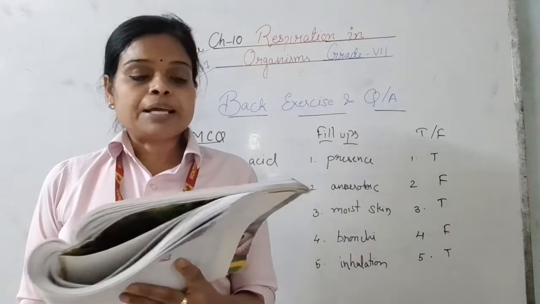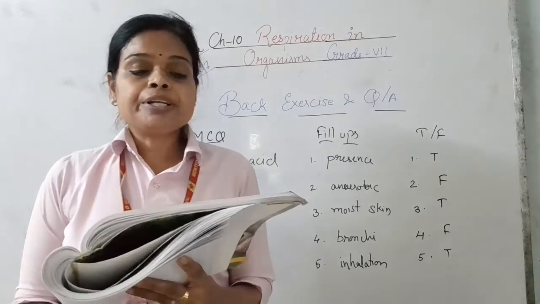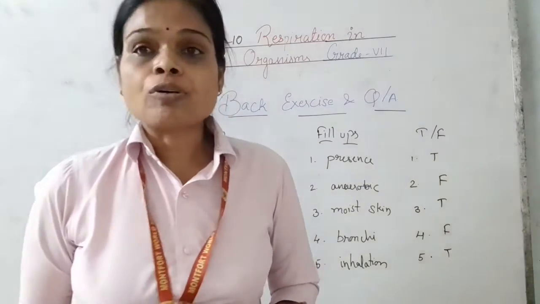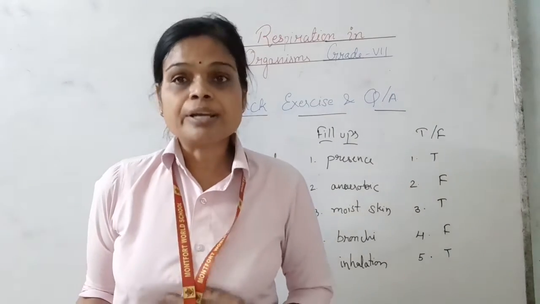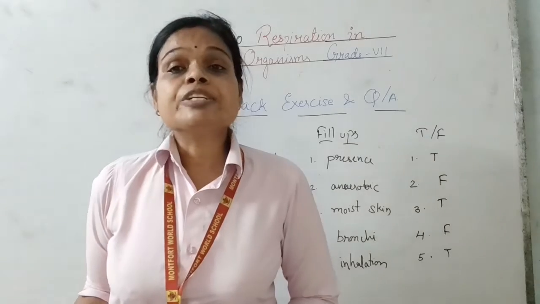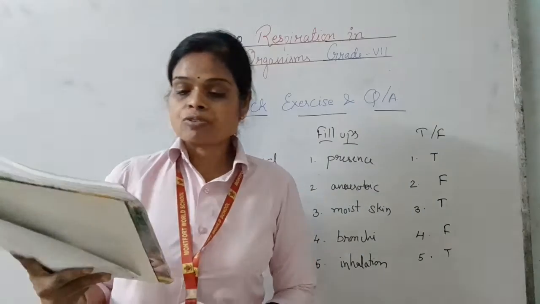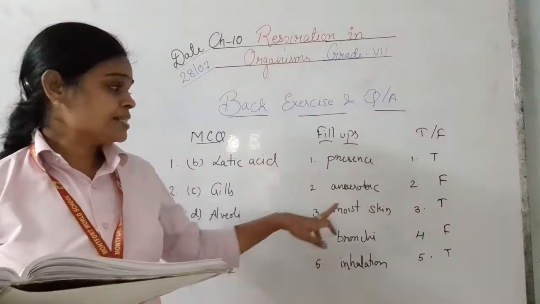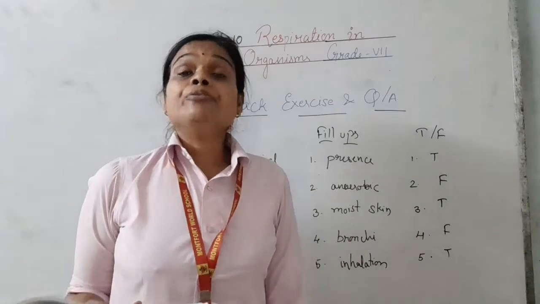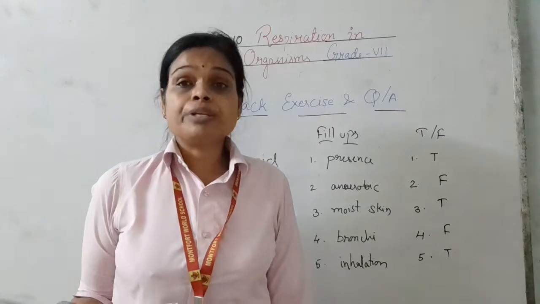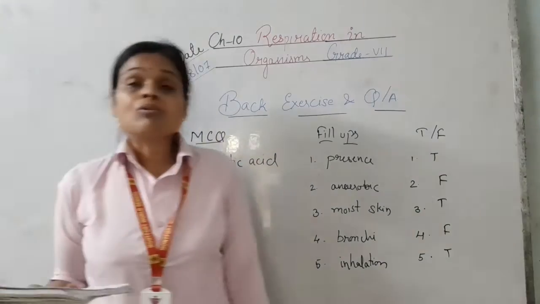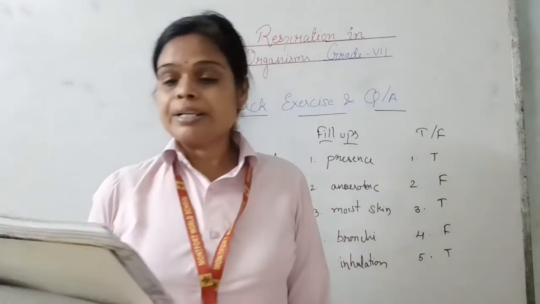Next, fill in the blanks. Aerobic respiration occurs dash of oxygen. We know that aerobic respiration occurs in the presence of oxygen, and anaerobic respiration occurs in absence of oxygen. Yeast is an example of anaerobic respiration, because yeast undergoes anaerobic respiration and produces alcohol, carbon dioxide and energy.